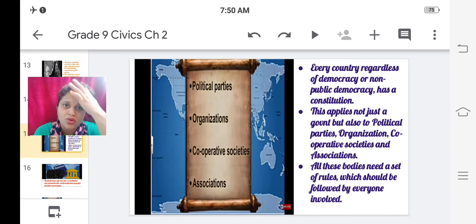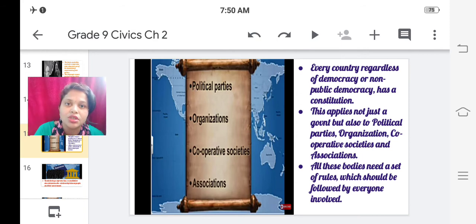So what is a constitution? A set of basic rules. Wherever you go, you will find a set of rules of that particular institution. See, a family is also an institution. In your family you have certain set rules about what you should do, what you should not do, that you should follow this and behave like this. You have certain rights in your family which are there in the constitution of your family. This is a very small example of a constitution.